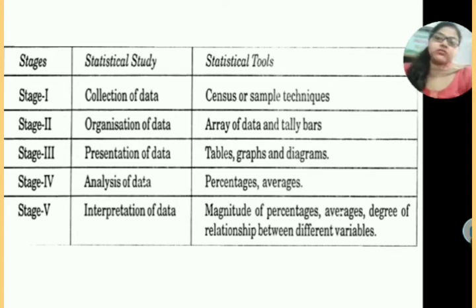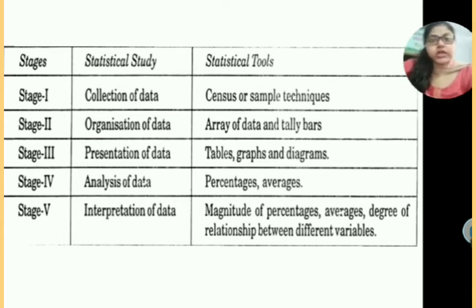Next one is your analysis of data. Analysis of data means that you are analyzing it. Now you are applying some mathematical or statistical formulas on your data. For example, after the collection I will organize it as PA1, PA2, PA3. Then I am preparing a table, and in that table I am recording the data. Now I will calculate the average, I will calculate the percentage, how much percentage you have scored in the particular year. So that percentage calculation is analysis of data. You will analyze the data.